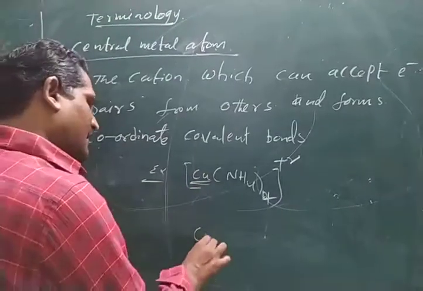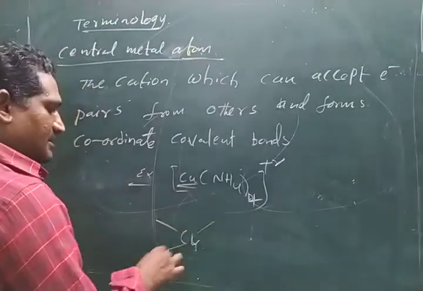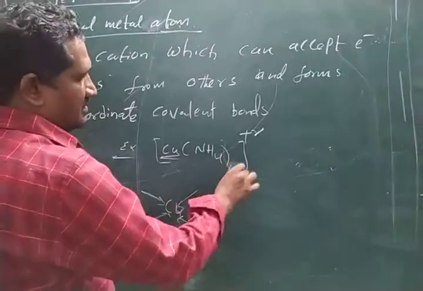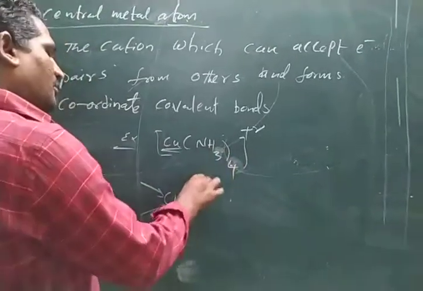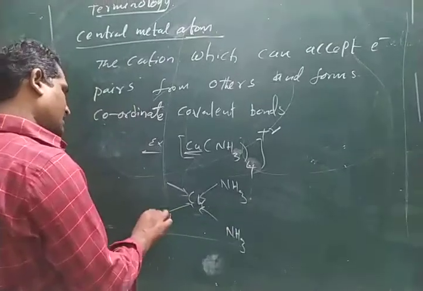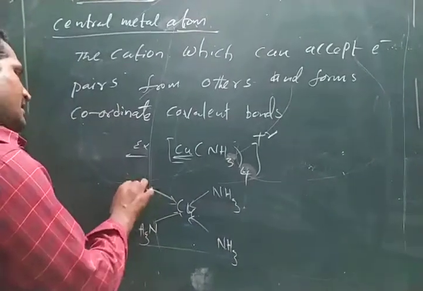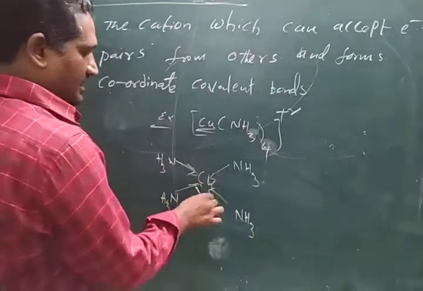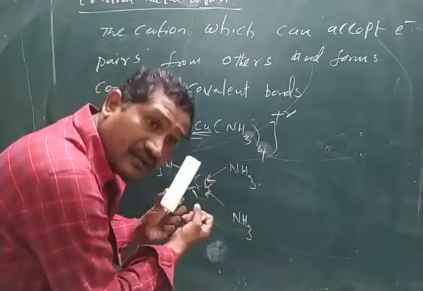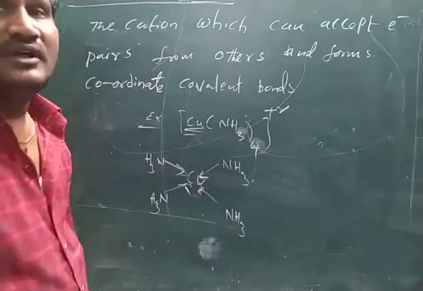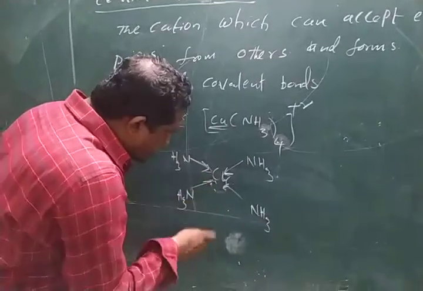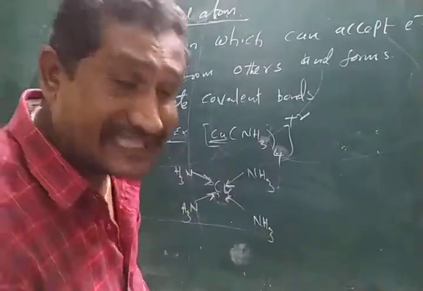This copper accepts electron pairs from 4 ammonias and forms coordinate covalent bonds, that is dative bonds.